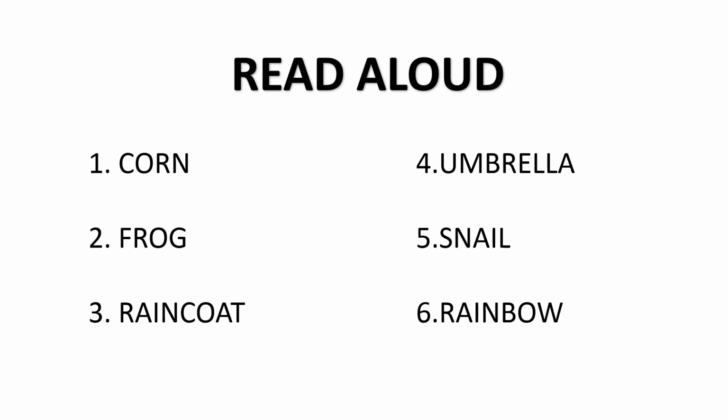Okay, children, now we will read aloud the spellings of these words. First one, corn. C-O-R-N, corn. Please repeat. Then frog. F-R-O-G, frog. The next one is raincoat. R-A-I-N-C-O-A-T, raincoat. Yes. The next one is umbrella.